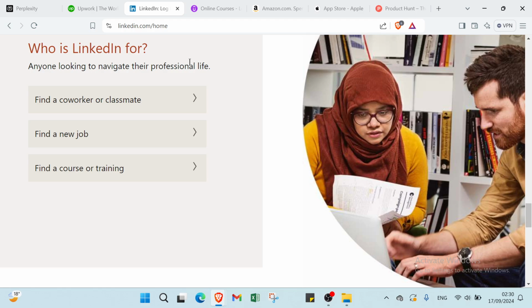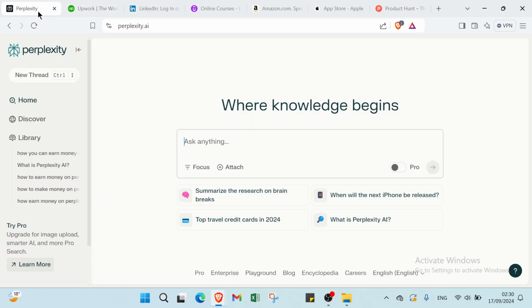So I'll give you the second way, which is creating and selling educational content. To earn money on Perplexity by creating and selling educational content, develop high quality informative materials tailored to your audience, and offer these resources on Perplexity by providing access to exclusive content for a fee, attracting users interested in specialized knowledge.